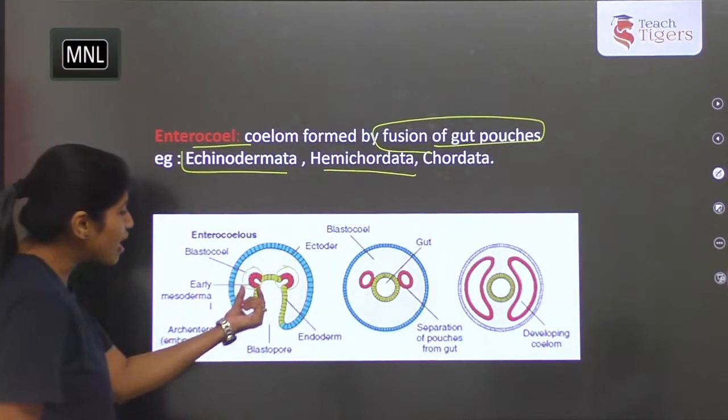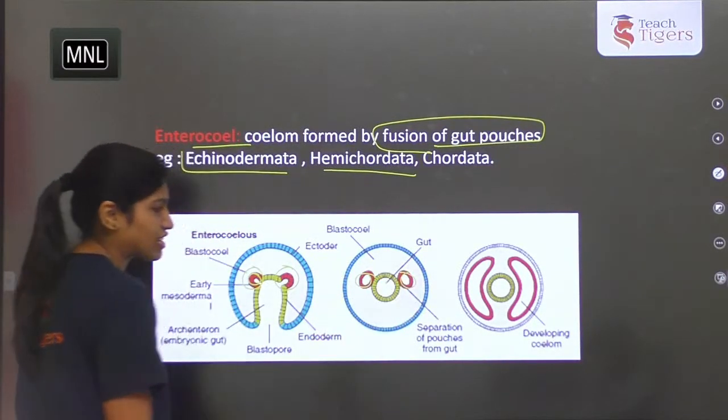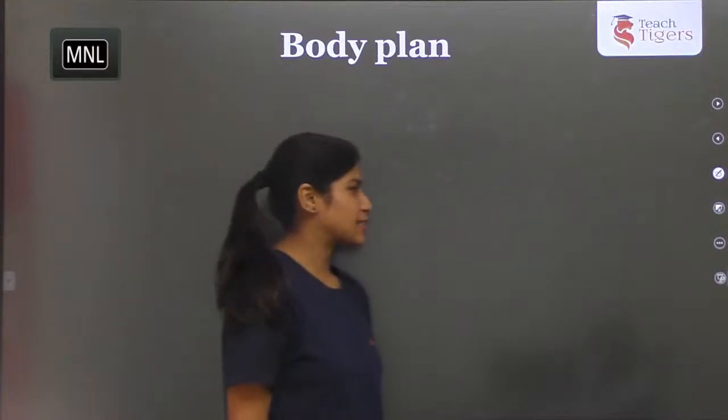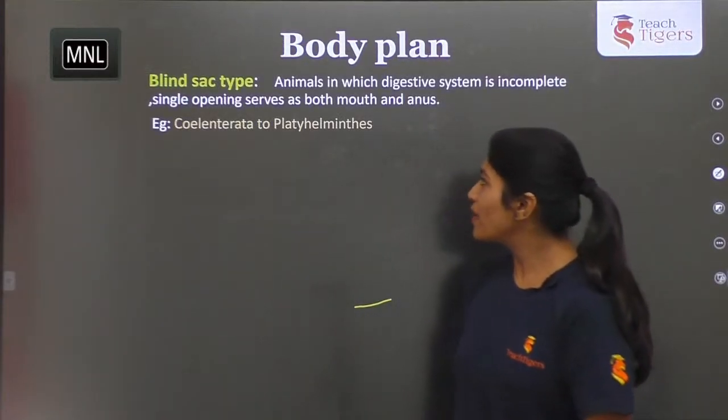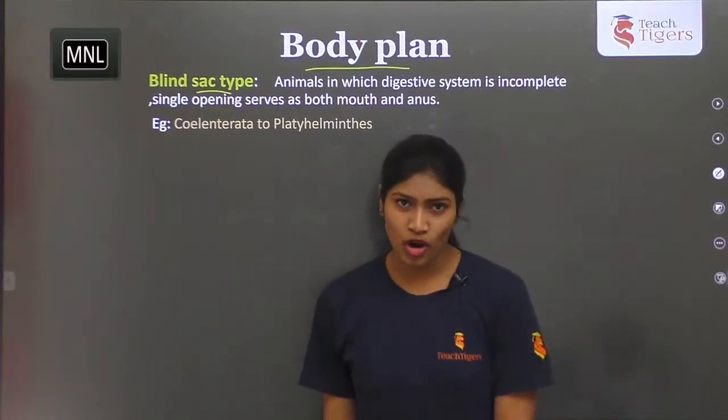Right? So there are pouches. So gut pouches, they will be fused. Then they form the next layer. Understood here? So next, coming to the next body plan. So there are three types of body plans here.